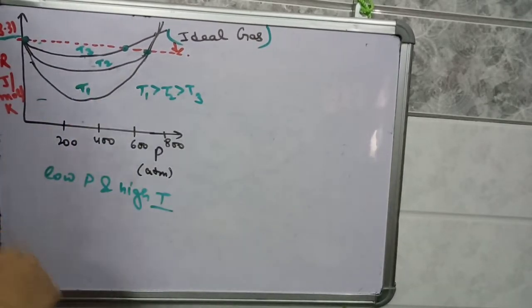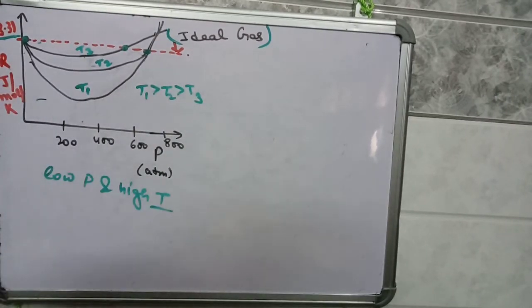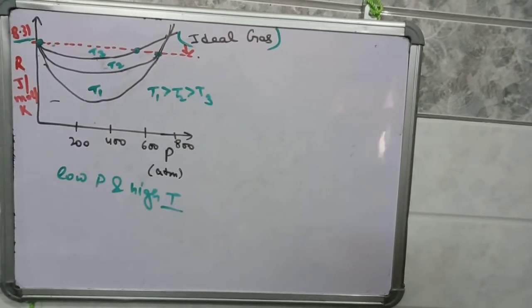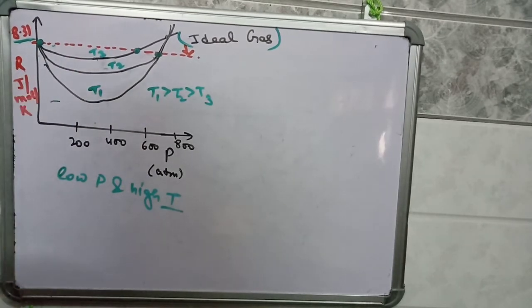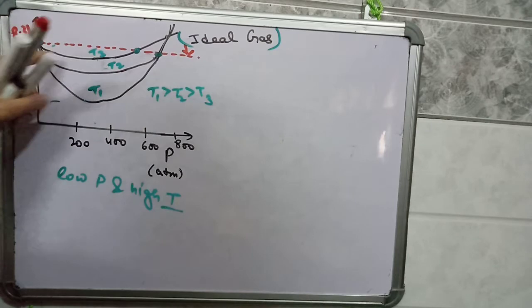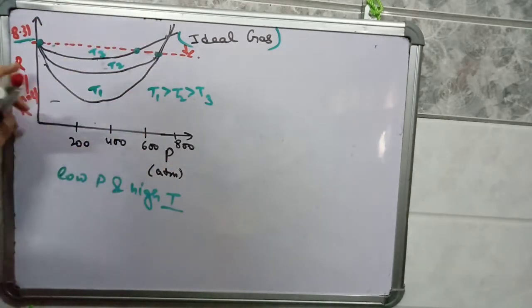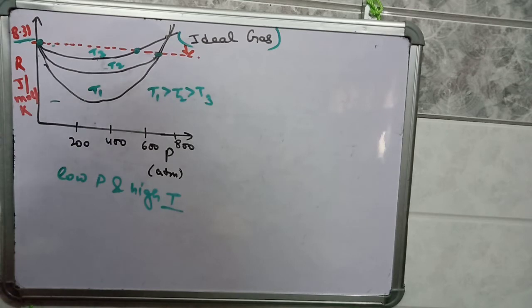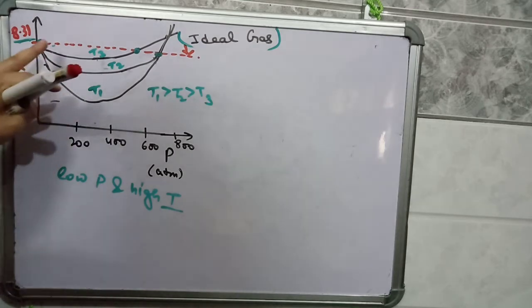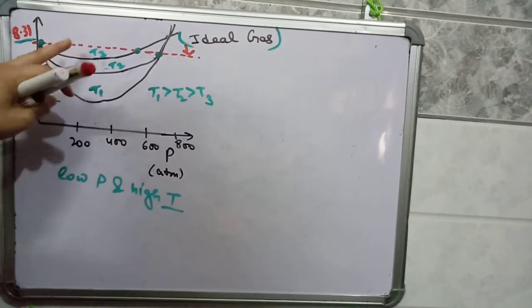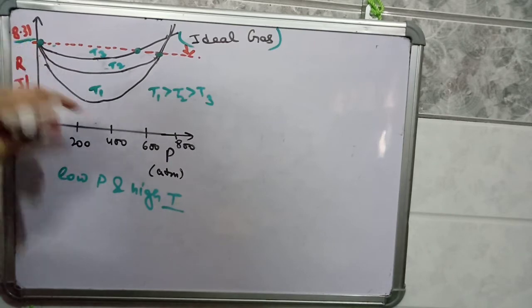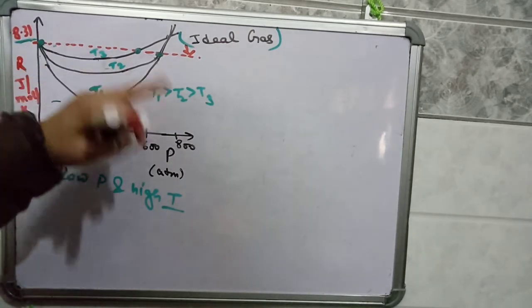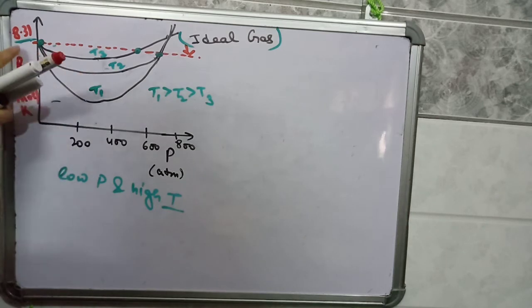So it means every real gas is different from the ideal gas. If they are different, their R value will be different. But for an ideal gas R will be constant, whatever the pressure. But we have observed in real gases that these curves are not following the curve of the ideal gas. They are intersecting the curve of the ideal gas at low pressure and high temperature. Other than that, its value is different.